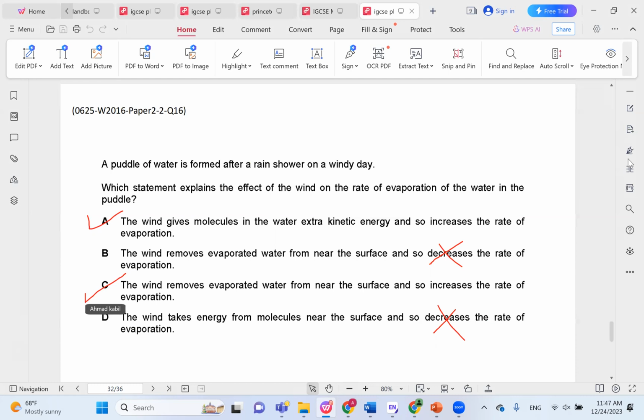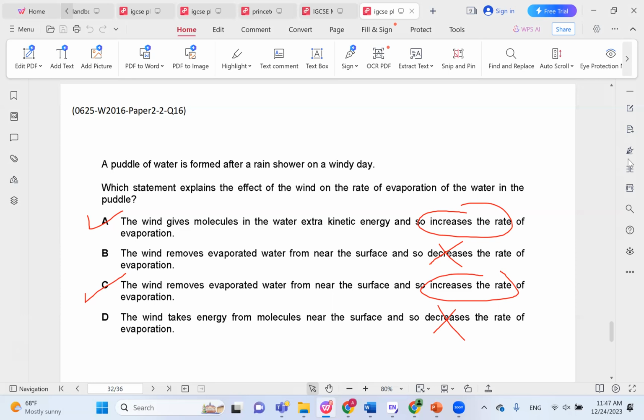So which is it? Is it A or C? So A and C are both kind of correct in terms of using the word increases the rate of evaporation. But why would it increase the rate of evaporation? Is it because it gives molecules extra kinetic energy, or is it because it removes the evaporated water from near the surface?